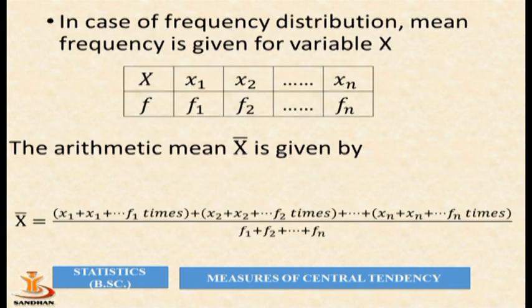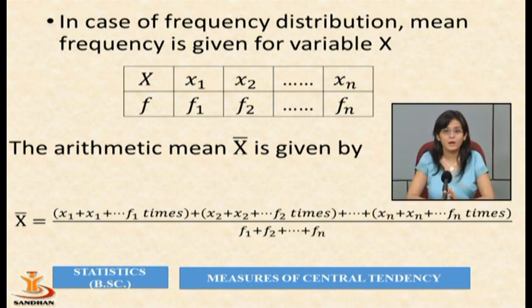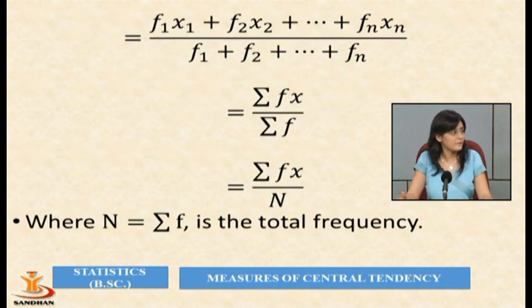Now what to do in case of a frequency distribution? The frequency for variable x is also given. For that, the arithmetic mean x bar is given by x1 up to f1 times plus x2 up to f2 times, and so on, plus xn up to fn times, divided by the total frequency, which is f1 plus f2 up to fn.